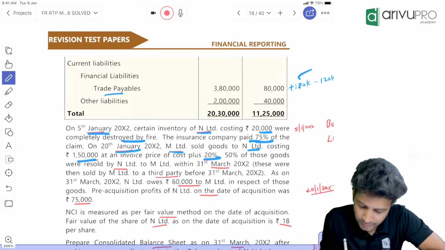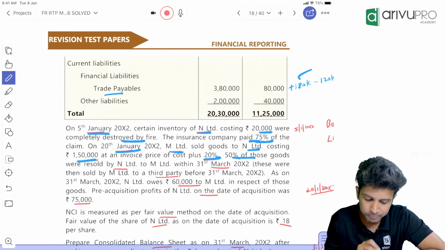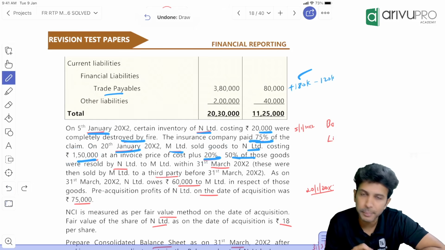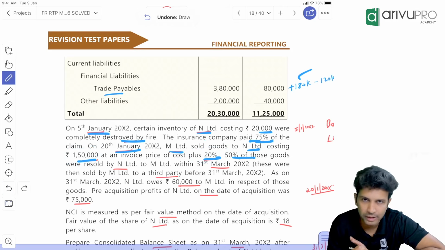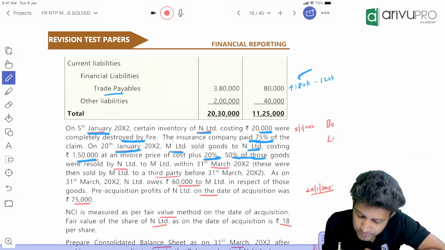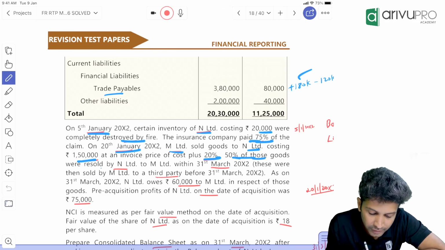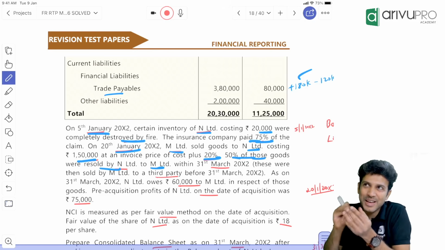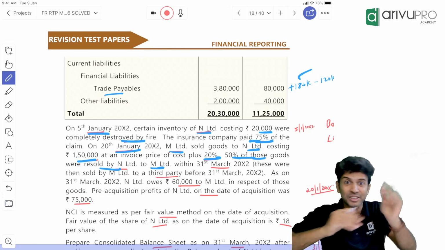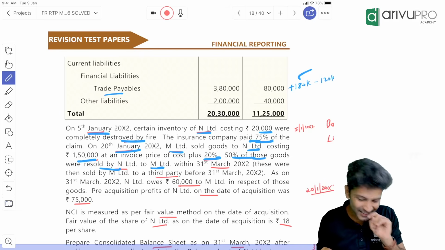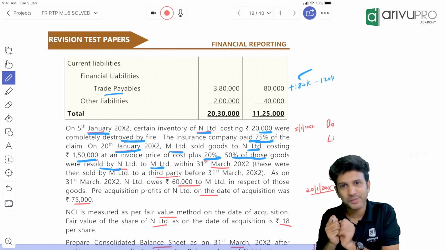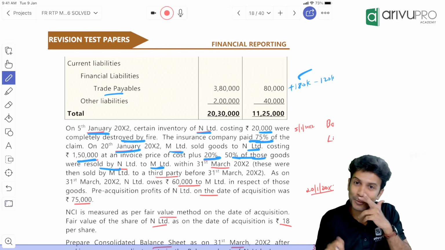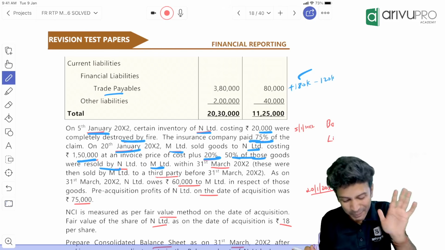Okay. All right. 50% of this goods, read this line carefully. M has sold goods worth 180. Cost was 150. We added 20% profit markup and sold it for 180. Now they're saying 50% of those goods were resold by N to M. They're playing, they're kids. First M is selling to N, N is selling it back. It's not returns. Okay. So now after buying the goods from the parent, subsidiary sold the same goods back to parent. What joy? We don't know. We can't question the question.